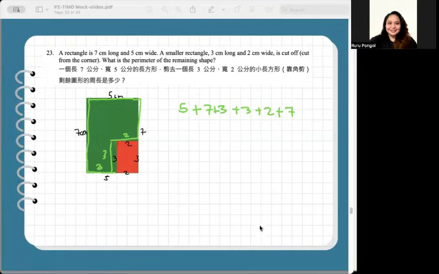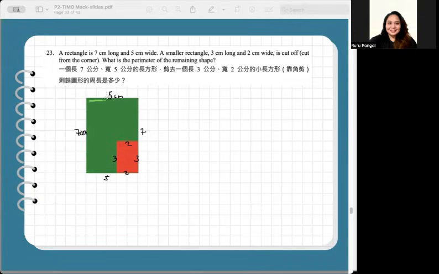Let me check. Okay, let me just correct. This is not equal to 7 anymore. This is now 7 minus 3, just 4. So what we will just count is, again, the perimeter. So adding all the sides.